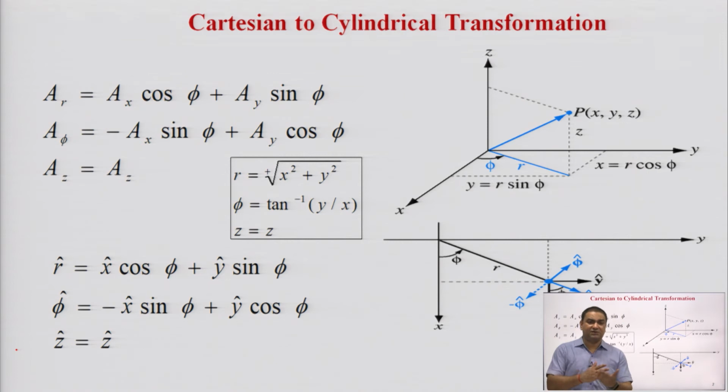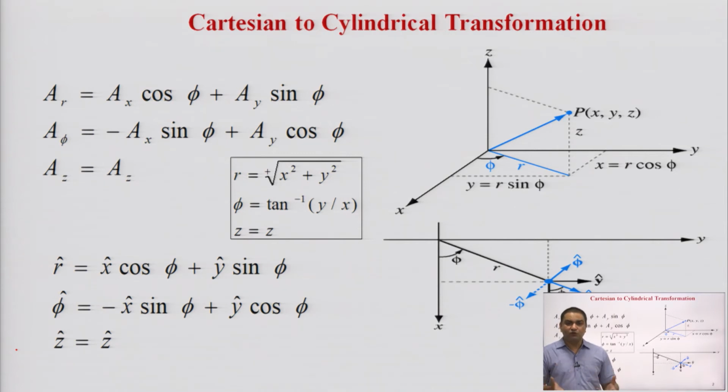If we convert in the reverse manner, like r in terms of x, phi in terms of x and y, and z in terms of z, then we can also show these equations like this. r is equal to x cos phi plus y sin phi, phi is equal to minus x sin phi plus y cos phi, and z is equal to z.